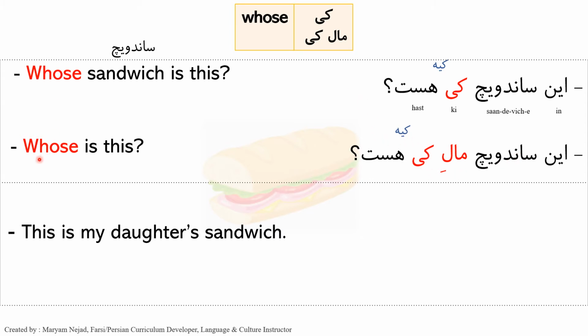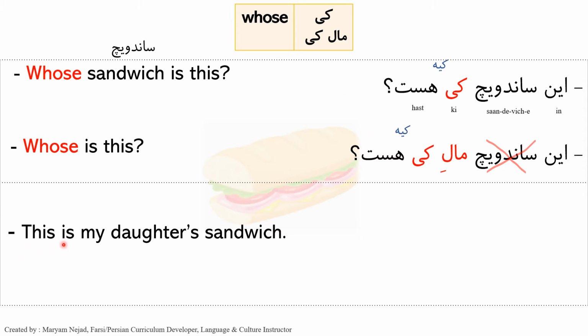But now we don't want to repeat the noun sandwich again. We want to say whose is this. So in this case, we just need to get rid of the noun sandwich. So in male kiye.